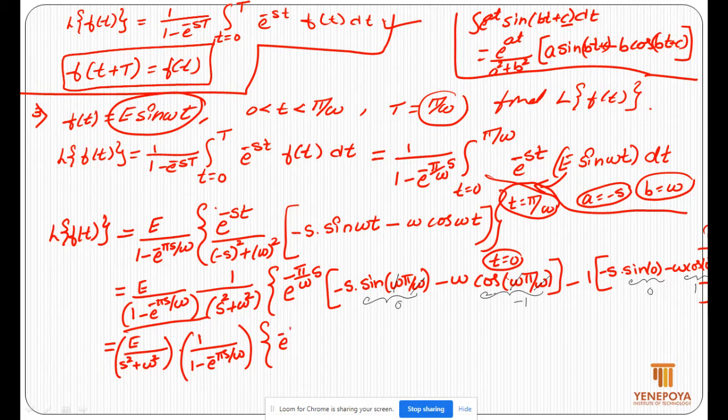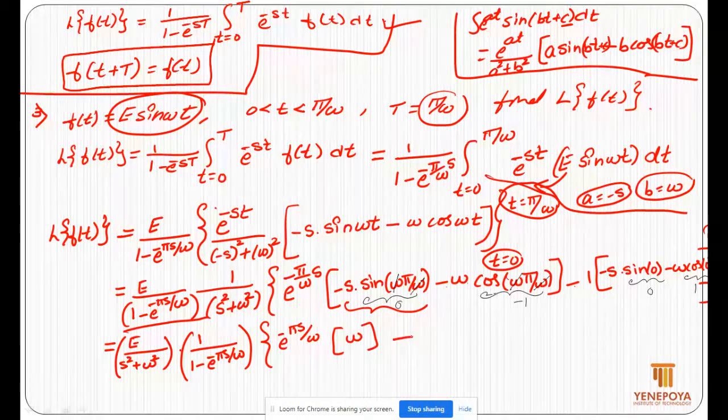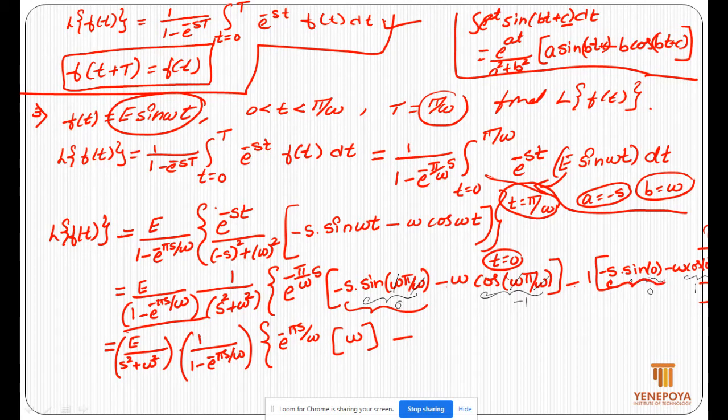e power minus pi s by omega times, this vanishes since it is 0, minus omega into minus 1, that is plus omega, close, minus, here this vanishes since sine 0 is 0, 0 into minus s is 0, minus omega into 1, that is minus omega, and minus into minus gives plus omega.